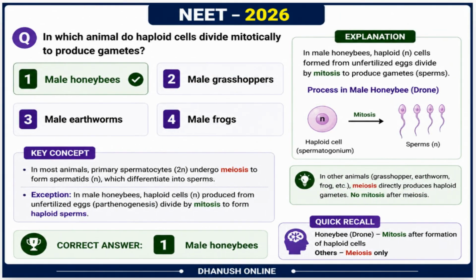In which animal do haploid cells divide mitotically to produce gametes? In male honeybees, haploid cells from unfertilized eggs divide by mitosis to produce sperm. This is an exception, as in most animals, meiosis produces haploid gametes.